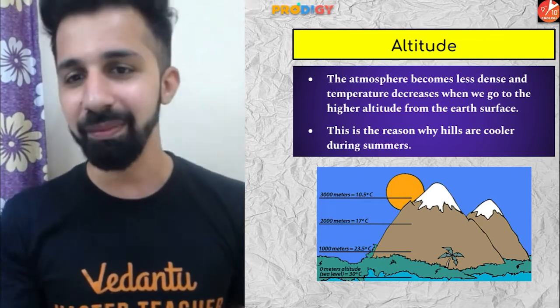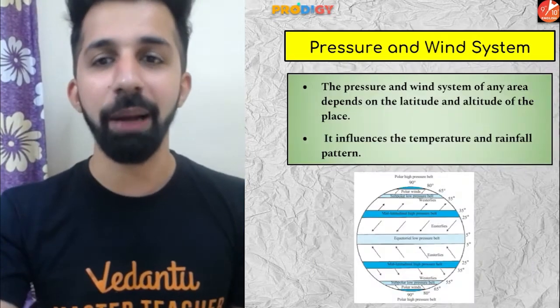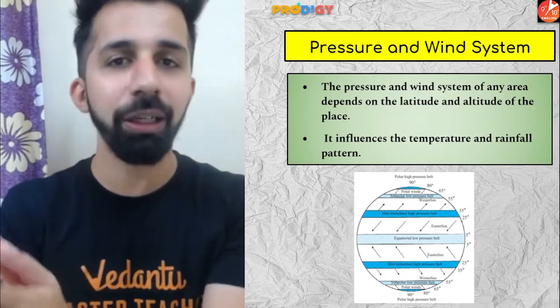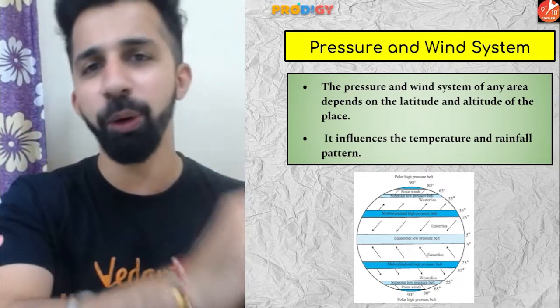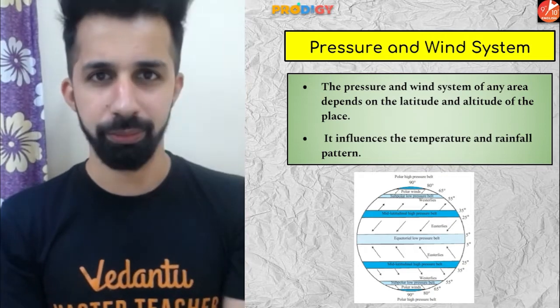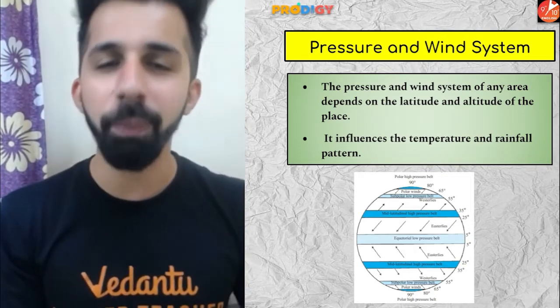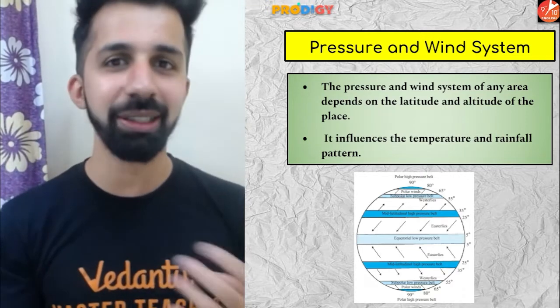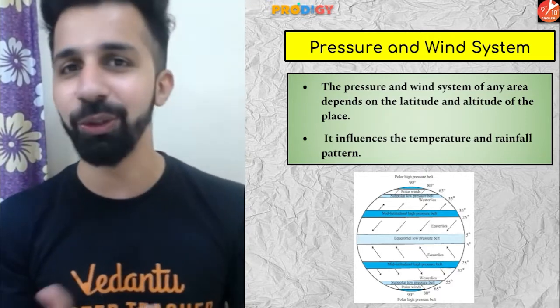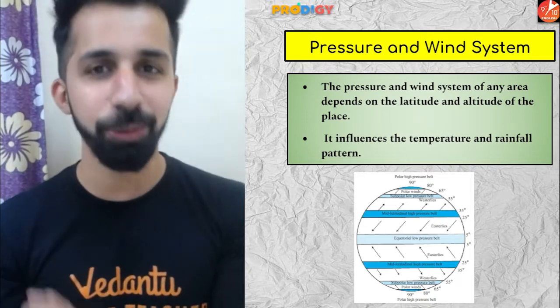Simple. The third factor which affects the climate of any place is pressure and wind system. First of all, I'm going to tell you one very important rule: wind always travels from high pressure to low pressure. How low pressure is created and what high pressure is, I'm going to teach you along with this particular video.